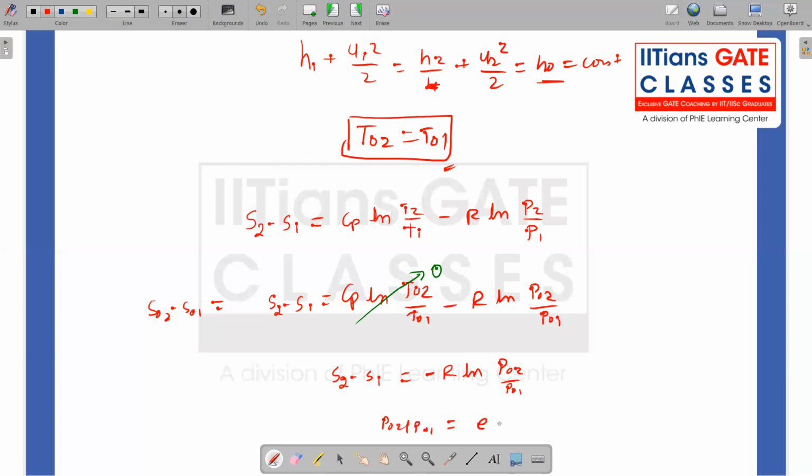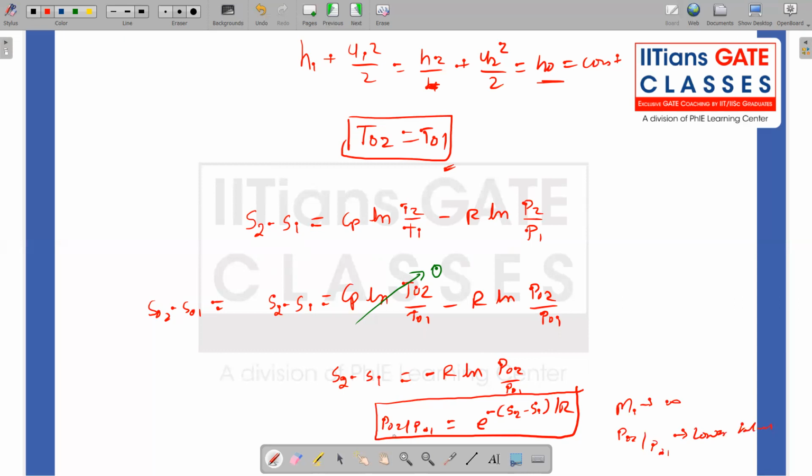or I can write P02 by P01 is equal to exponential of minus (S2 minus S1) divided by R. So there is an exponential decay, or exponential loss of total pressure across the normal shock wave, because I can show that S2 minus S1 is also a function of M1. So as M1 increases, as M1 tends to infinity, P02 by P01 also tends to lower values.